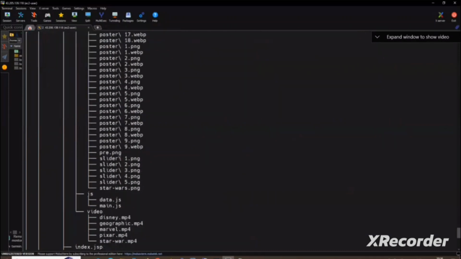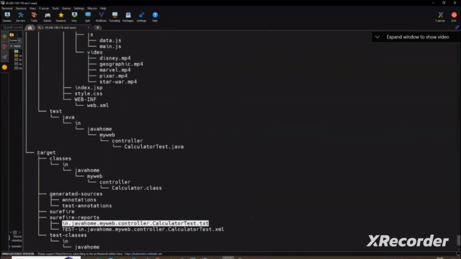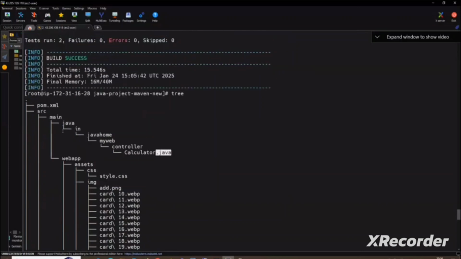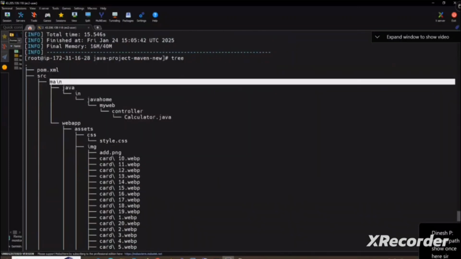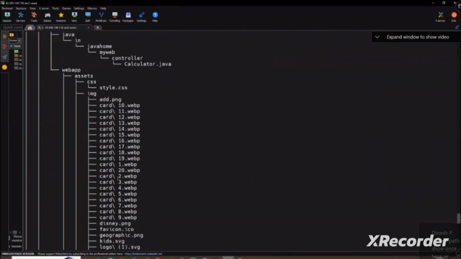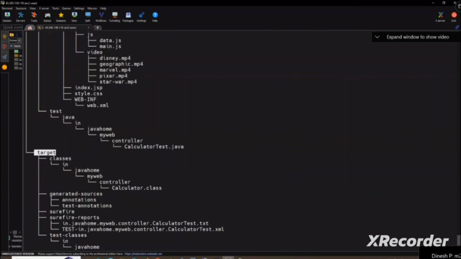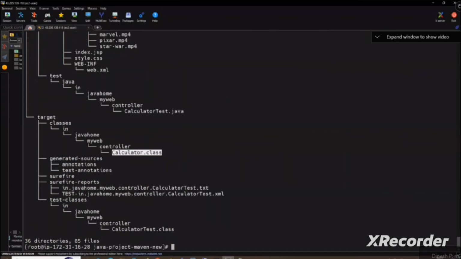So here was the test Java file. In the target directory, what got created? .class files got created. Previously, the calculator file was Java, and that is in main. But once we did Maven compile, it creates the .class files. Where will they be? In the target directory. So it creates a target directory and the class files get created. And we also did Maven test, which downloaded the surefire plugins, tested, and all the reports are inside this.